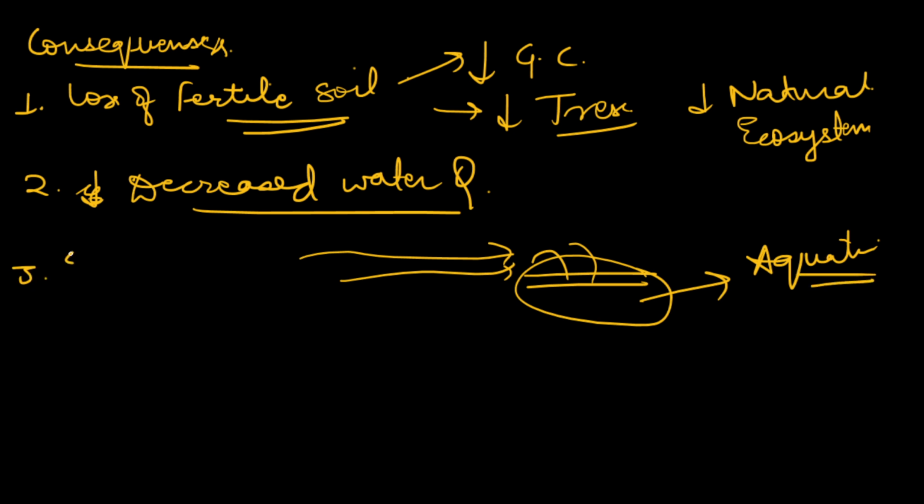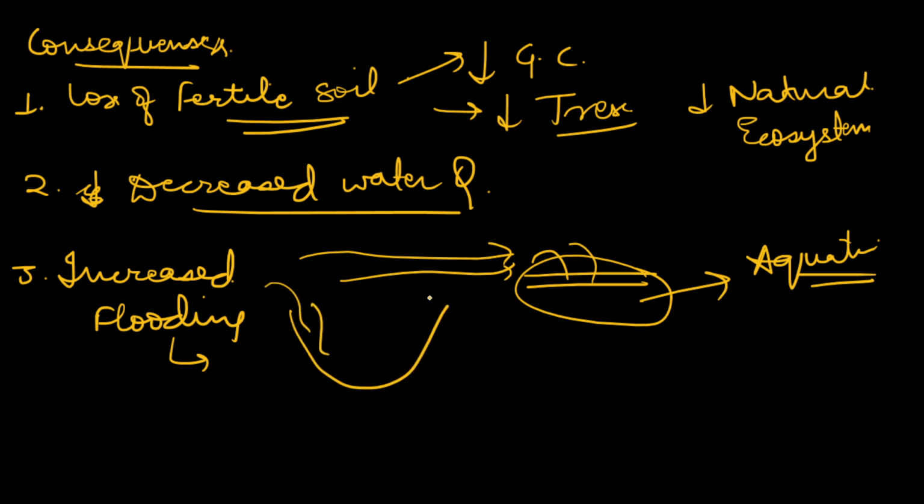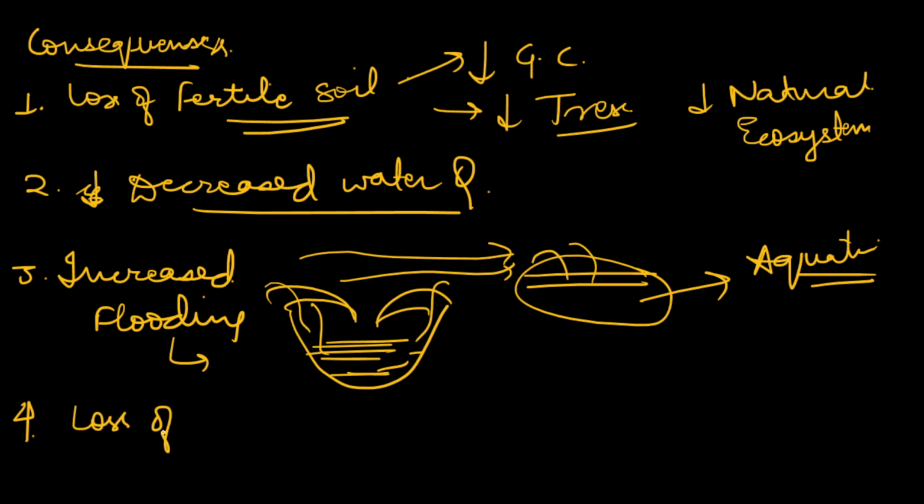It can lead to increased flooding. Because whenever soil is eroded, the sediments go and settle down in the river bed. Suppose this is a river bed, and due to erosion the sediments settle in the river bed. Then the lower portions of the bed will be filled with the sediments, the chances of flooding will increase, and this flooding will damage our ecosystems, infrastructure and ecology. So that is another problem, and these things will lead to the loss of biodiversity.